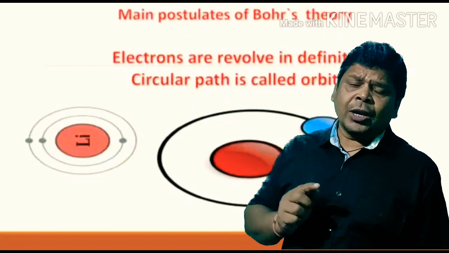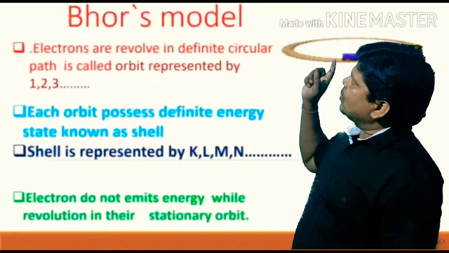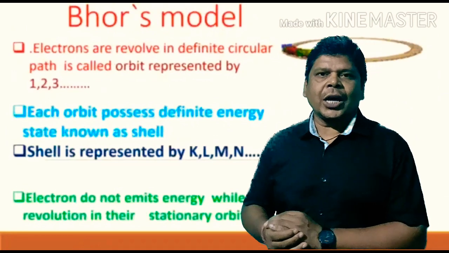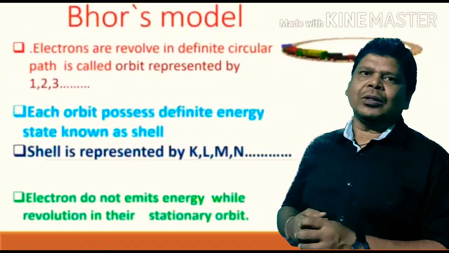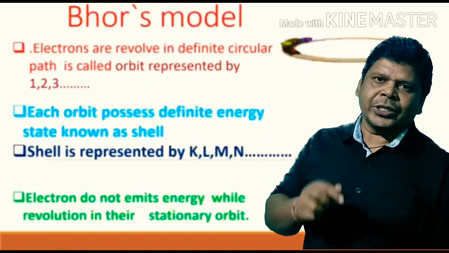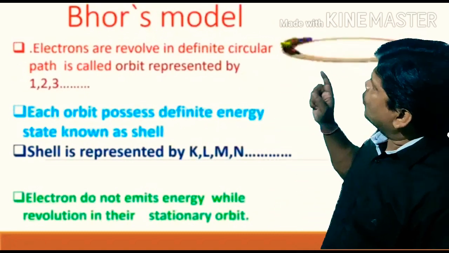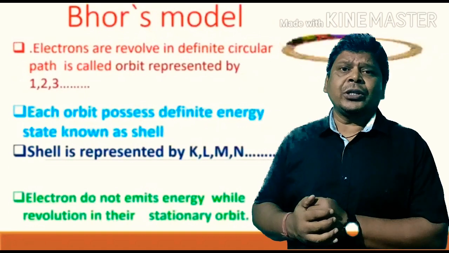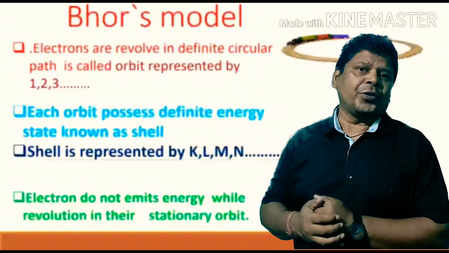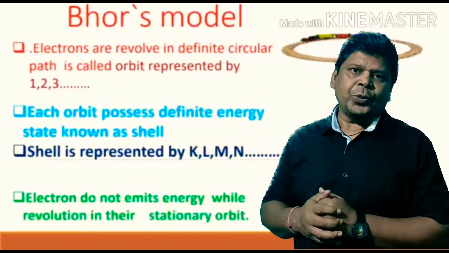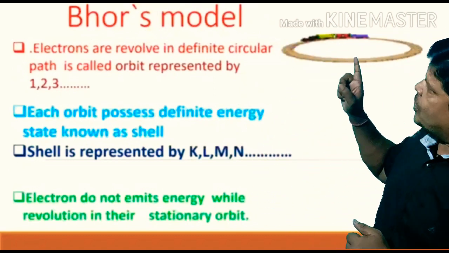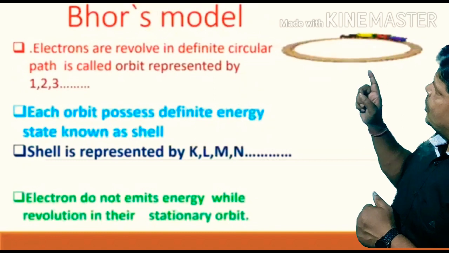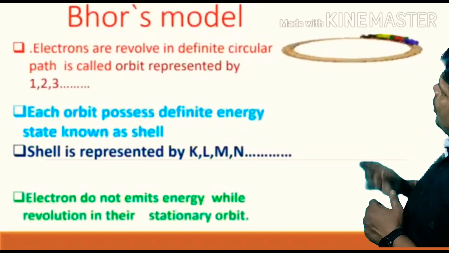According to Bohr's model of atom, electrons revolve in definite circular paths. It is called orbit, and it is represented by 1, 2, 3, and so on. Each orbit possesses a definite amount of energy, and that is called shell, and it is also represented by K, L, M, and so on.